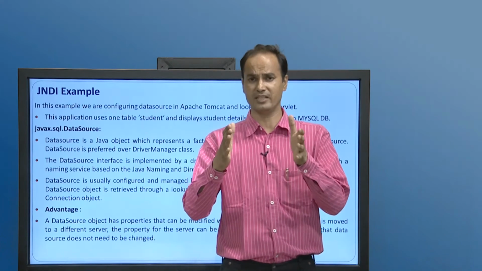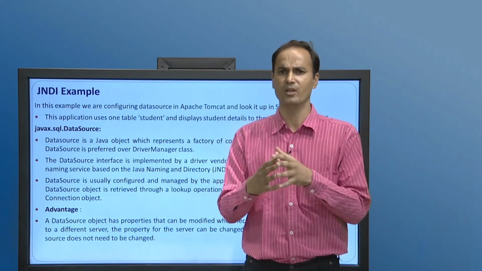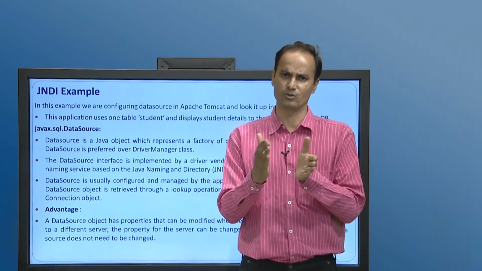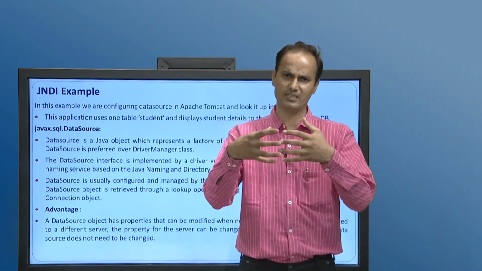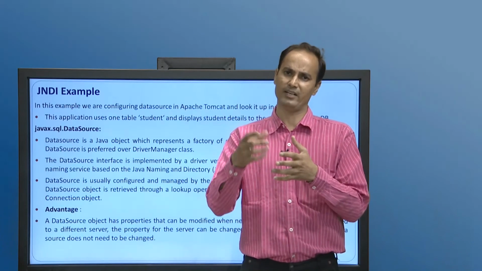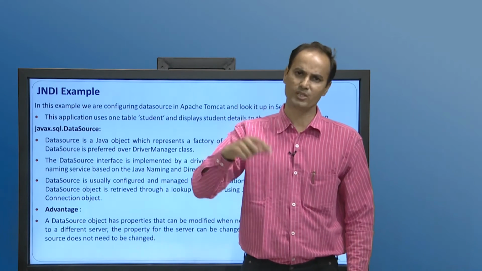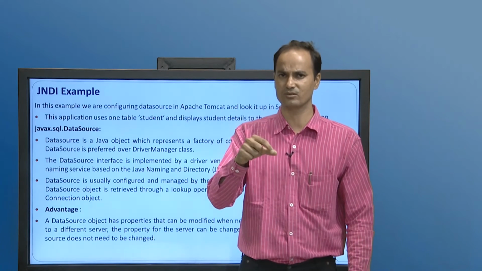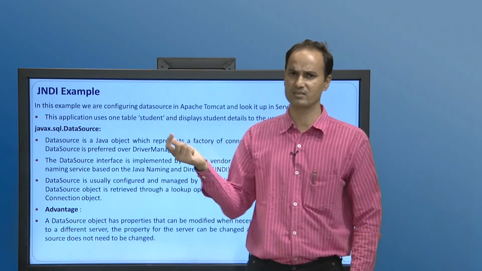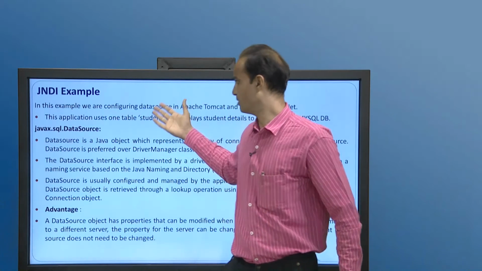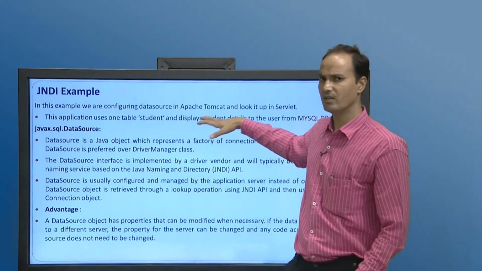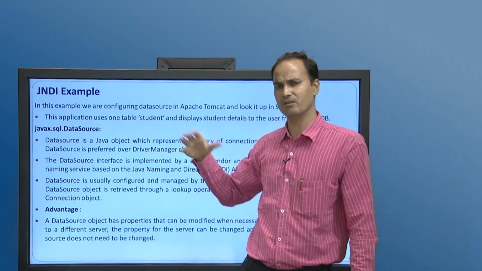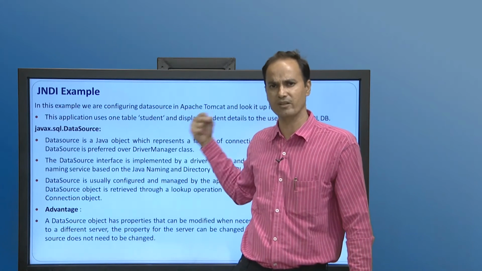The example we are going to discuss consists of a simple JNDI class and a simple binding of a data source. We are connecting the database with our application, and we are finding the resource through the JNDI API. We are looking up the underlying data source through the lookup method of the JNDI API. Our application uses one table, student, in a MySQL database. We have a table student already defined in the database, and we will fire a query on this table to retrieve the records.